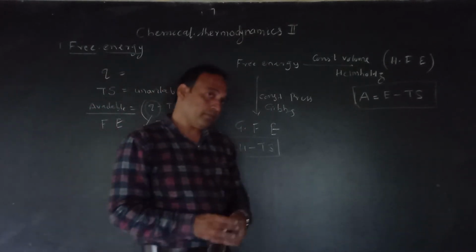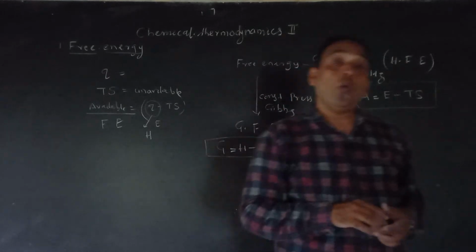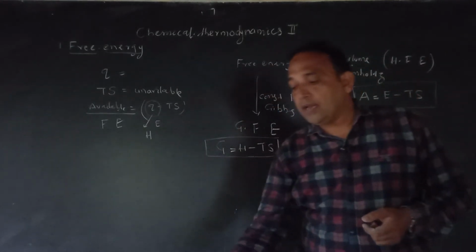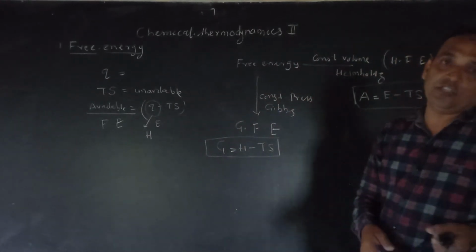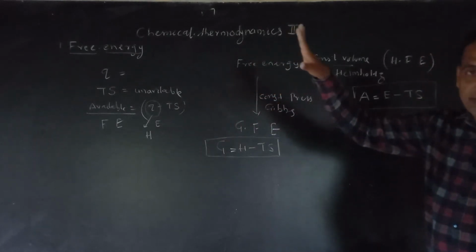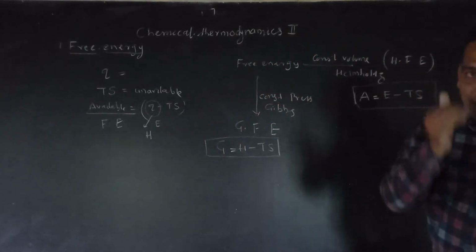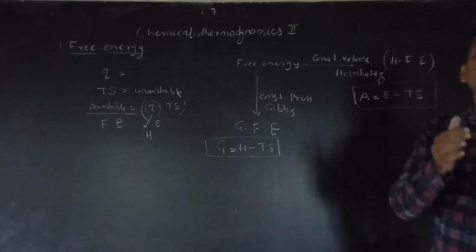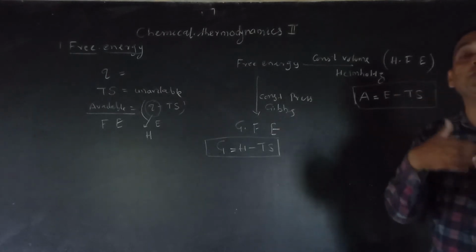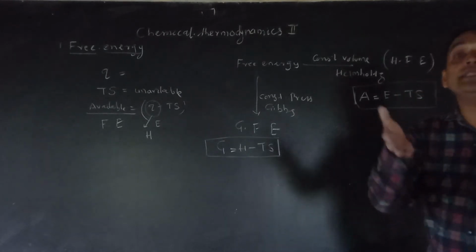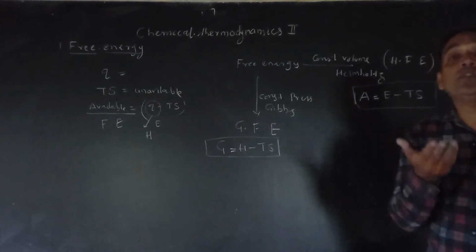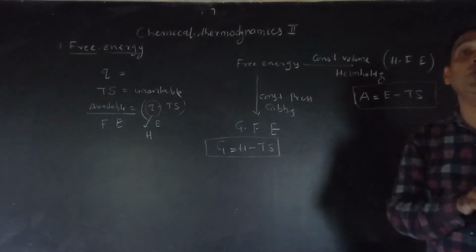So hope you have understood the concept, what is free energy and what are the different types of free energy. Okay, so dear students, you are getting my point. What is available energy? The energy which is used to convert into work, yet to perform the work. And what is unavailable energy, which is lost or which cannot convert into work.